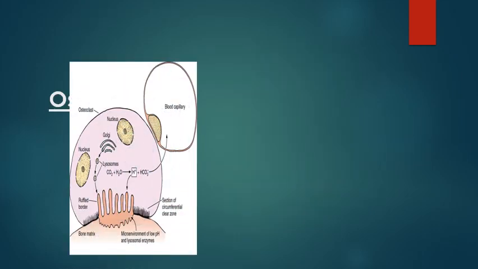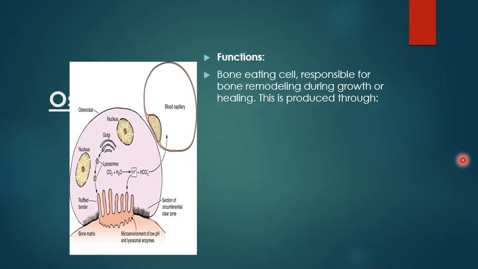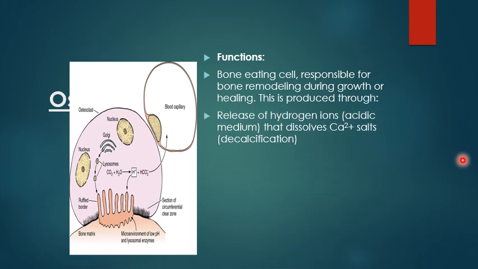How the osteoclast will work. It contains carbon dioxide that reacts with water, forming carbonic acid that dissociates rapidly into hydrogen and bicarbonate. This hydrogen forms acidic media that lets the calcium move from the bone to the blood. The lysosome secreted from the osteoclast dissolves the organic components of the bone. The function is called bone resorption, which occurs during growth and repair of fracture.